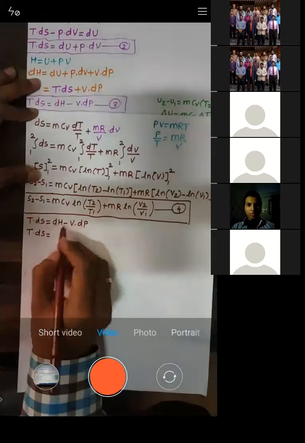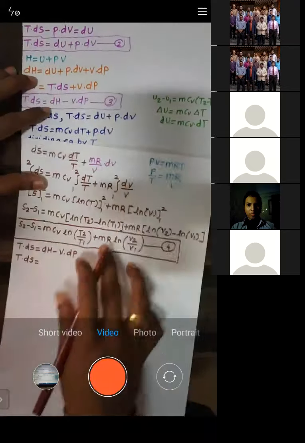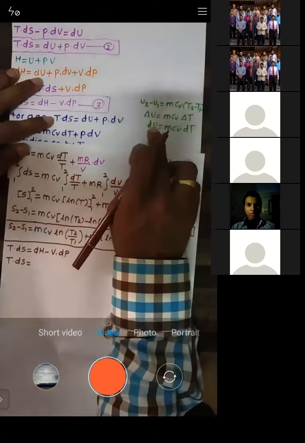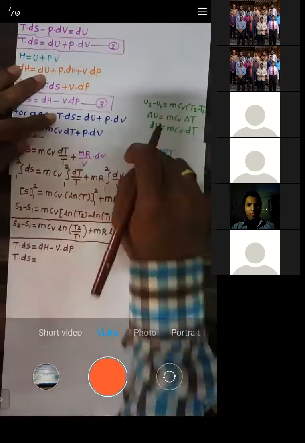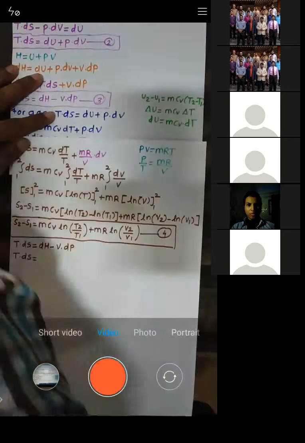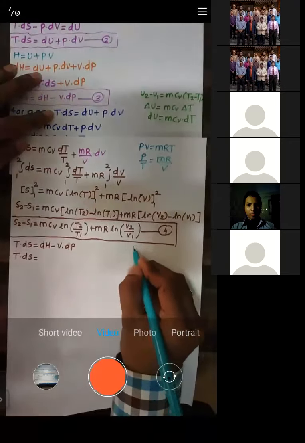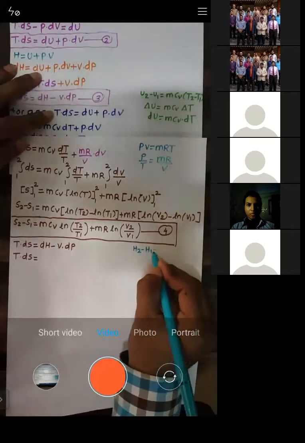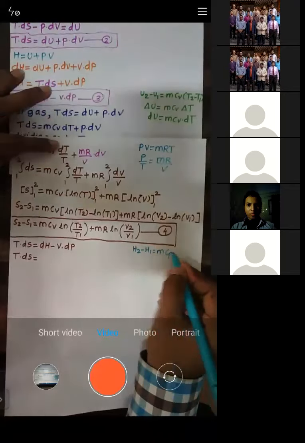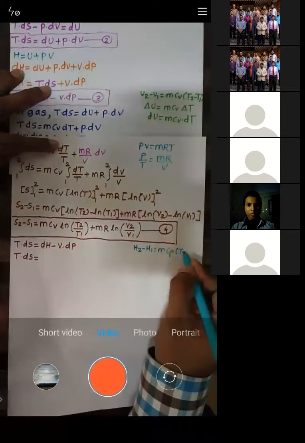Now what is dH? Same as with dU, this is the value of dU. Now let us calculate dH. If I ask you to calculate change in enthalpy, how did you calculate it? H2 minus H1 is given by mCp into T2 minus T1.